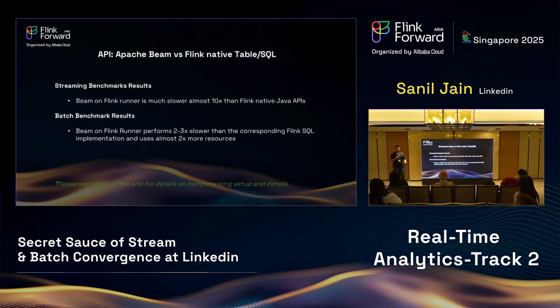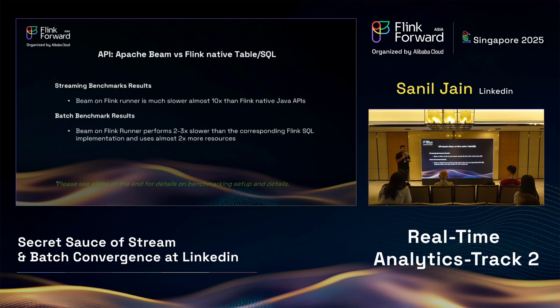So naturally, we had Apache Beam as one of the choices to think about when we think about an API for such a unified platform. In order to make that decision, we did some benchmarking of Apache Beam versus Flink native APIs like Table and SQL. In both streaming and batch benchmarks, we found that Beam is much, much slower and much more resource heavy as compared to Flink native APIs. The details of those benchmarks are attached at the end of the slides if someone wants to take a look.